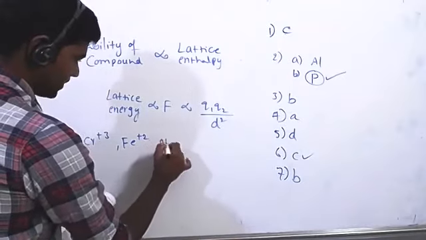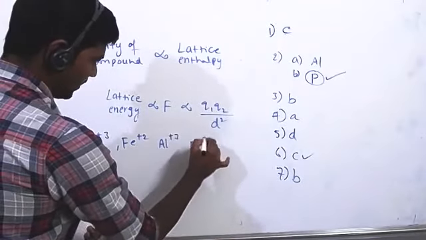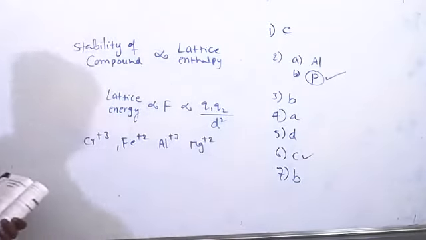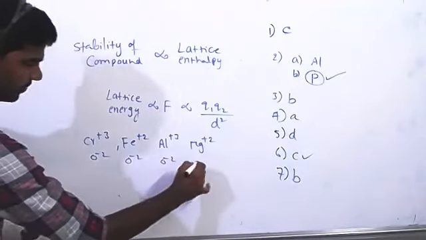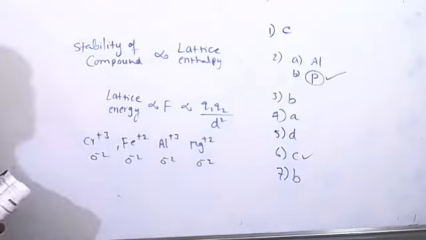Aluminum also having +3. Magnesium is +2. All are having oxides only. Its respective oxide -2, -2, -2, -2. But charges, okay, here we need to consider their sizes also.